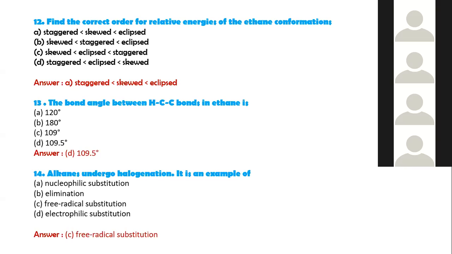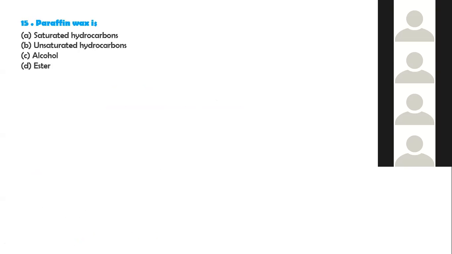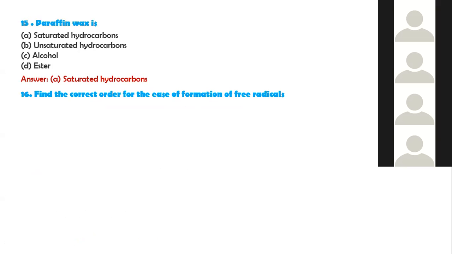Alkanes undergo halogenation. It is an example of, again, free radical substitution. Same question, but the wording is different. Paraffin wax is saturated, unsaturated hydrocarbons, alcohols and esters. These are the saturated hydrocarbons. Find the correct order of ease of formation of free radicals. Tertiary, secondary and primary.